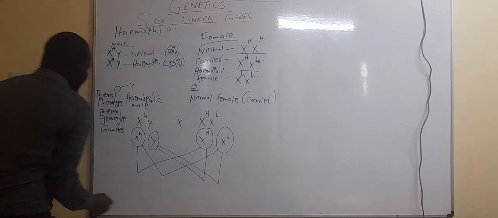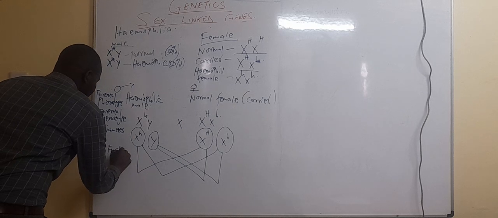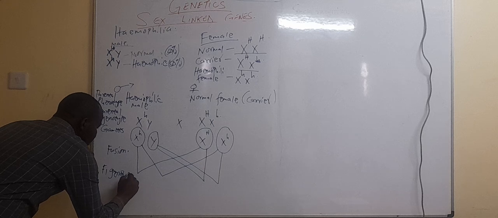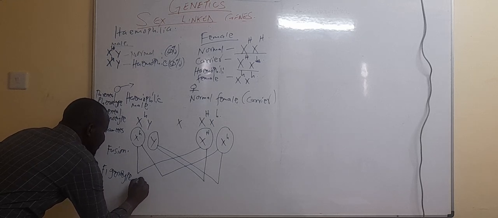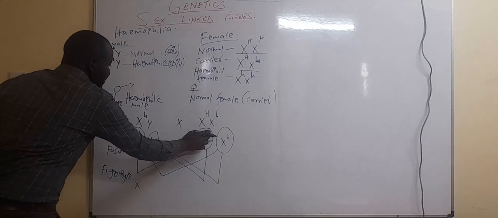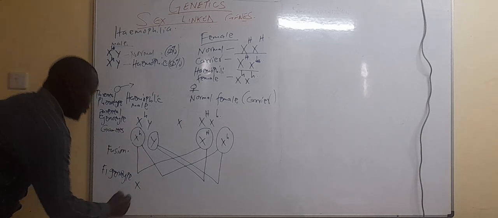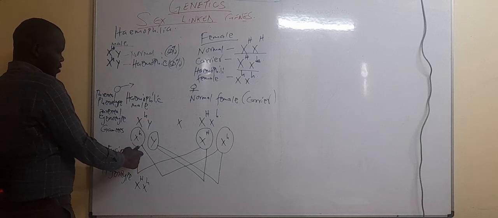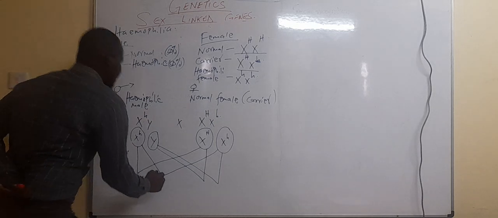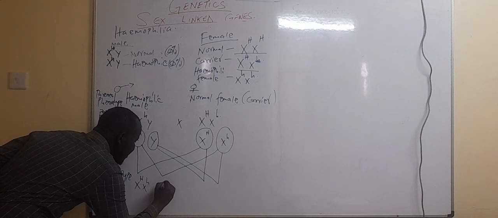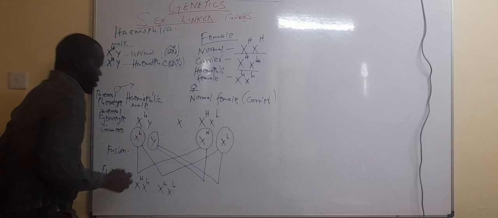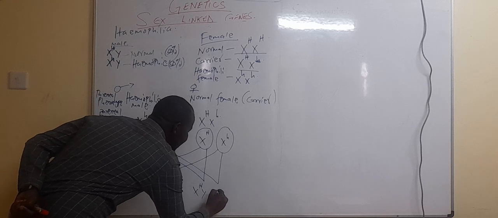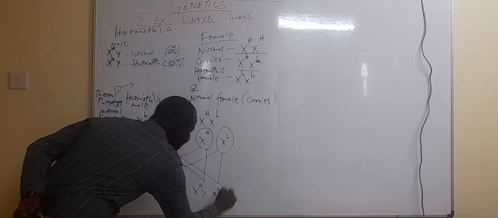This is what we get. This is the fusion, the F1 genotype. And you will get what? It will be X^H X^h, because you cannot start with a small letter, so it will be X^H first. Then this other one will be X^h X^h. Then this other one will be X^H Y, then X^h Y.